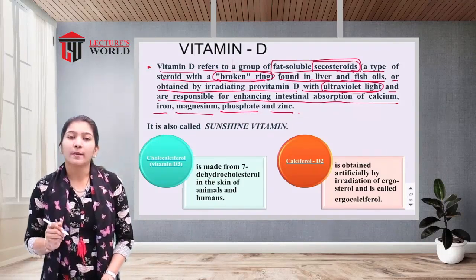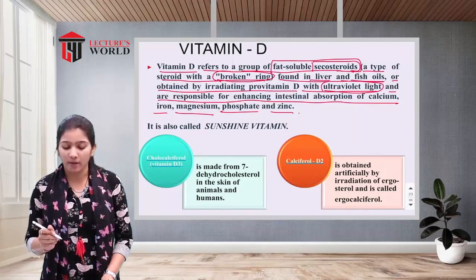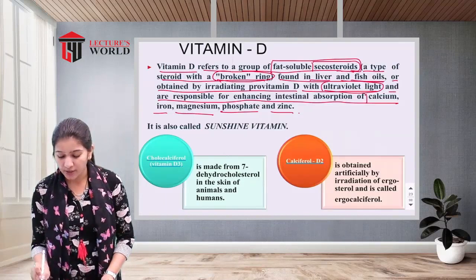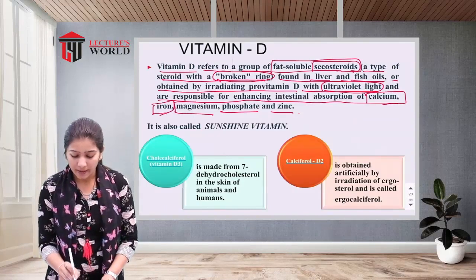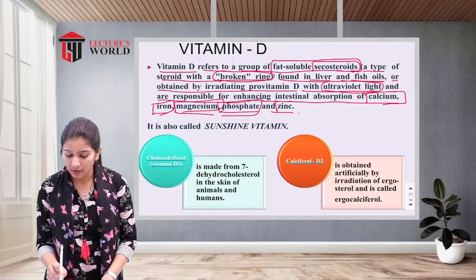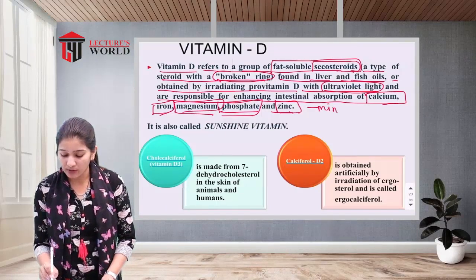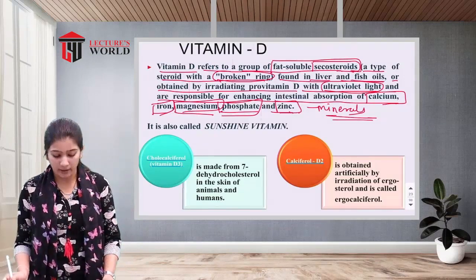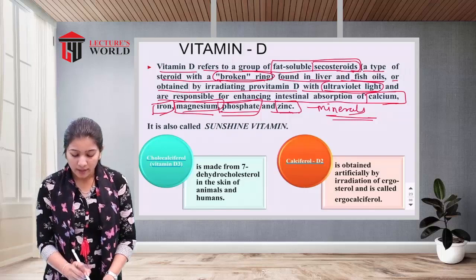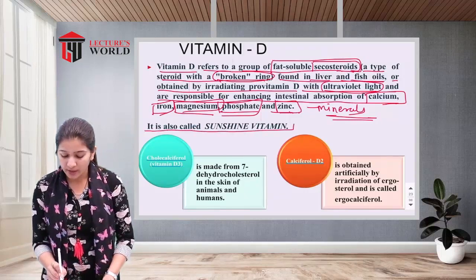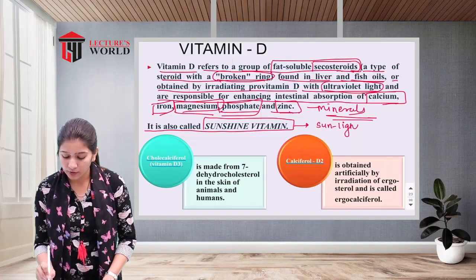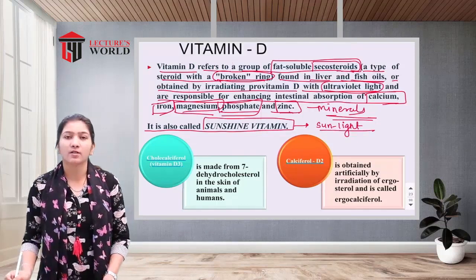Now why is vitamin D required in our body? Vitamin D is responsible for the absorption of calcium, iron, magnesium, phosphate and zinc. For the absorption of such minerals, our body requires an adequate amount of vitamin D. Moreover, vitamin D is also known as the sunshine vitamin, because a major amount of this vitamin we get from the sunlight, and because of that reason it is known as the sunshine vitamin.